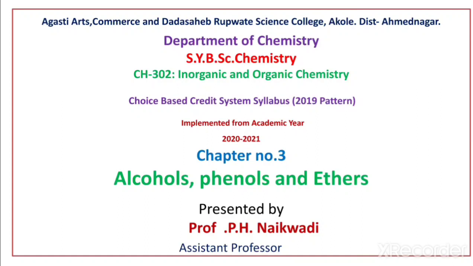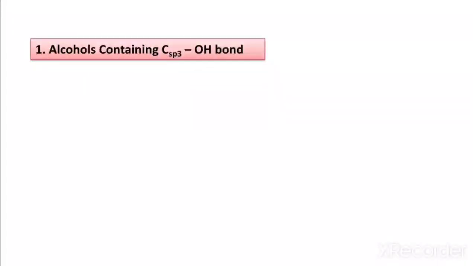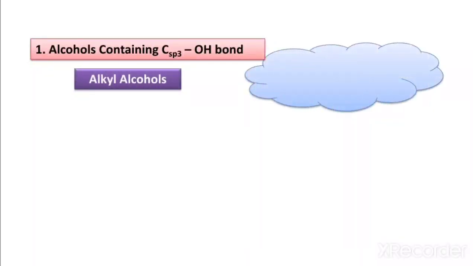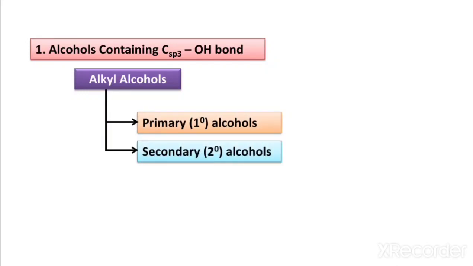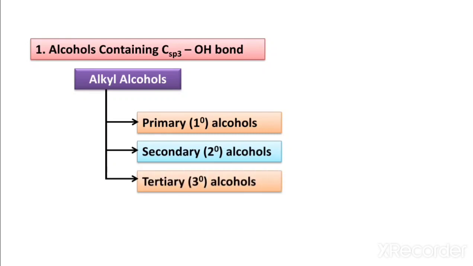Today we will start the remaining part of alcohol, that is classifications of alcohols, in which first the alcohol containing sp3 hydroxyl bond. The alkyl alcohol, there are three types of alkyl alcohol, and these alkyl alcohols are classified into number 1 primary alcohol, number 2 secondary alcohol, number 3 tertiary alcohol. We discuss one by one.